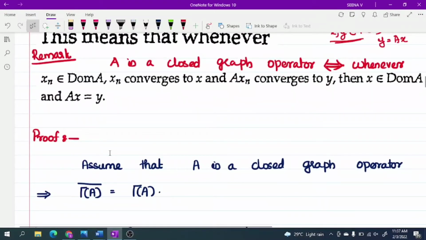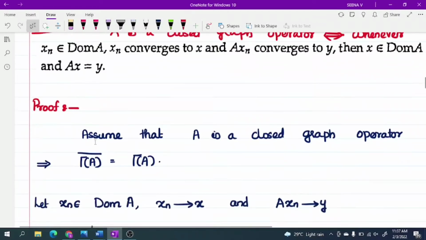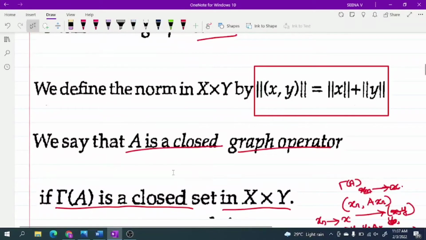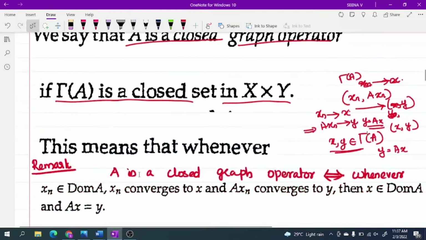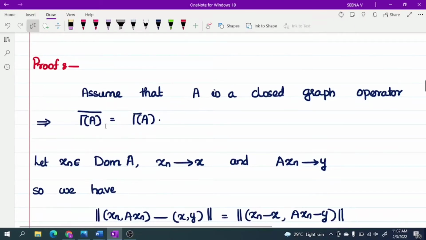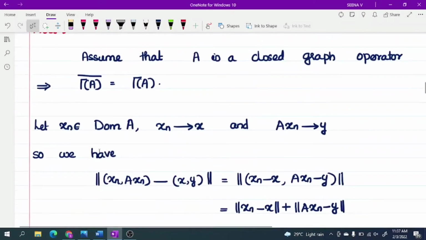Now assume that A is a closed graph operator. A closed graph operator means Gamma of A is a closed set in X cross Y. That means the closure of Gamma of A is equal to Gamma of A. And we have to prove this result. Let x_n belong to the domain of A such that x_n converges to x and Ax_n converges to y.